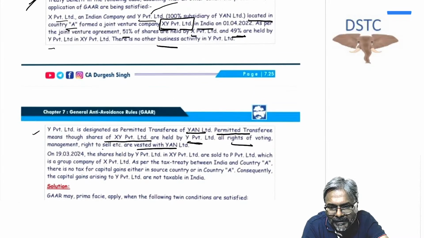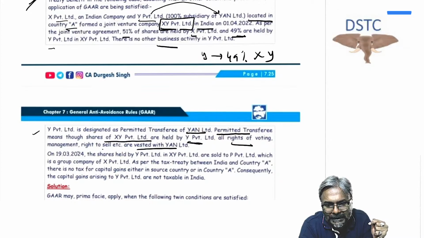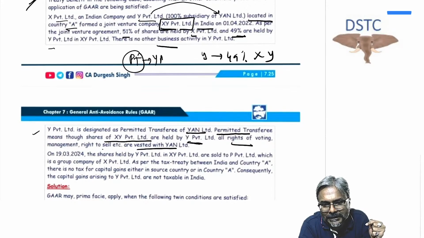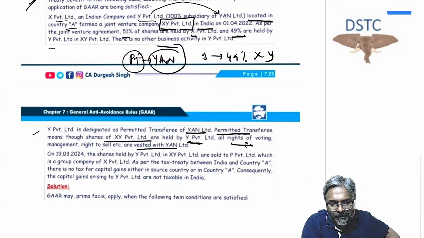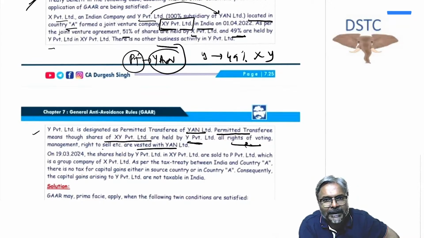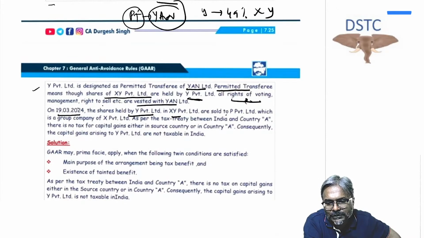So, Y Private Limited is a subsidiary of Yan. Now, Y is holding in XY. How much, students? 49%. So, Y is holding 49% in XY. But who is the permitted transferee? The permitted transferee of Y is Yan Limited. So what Yan is doing is that in the name of Y they are holding XY. The voting power, right to sell is with whom? With Yan Limited. In this case, on 19th of March, the shares held by Y Private Limited in XY are sold to P,